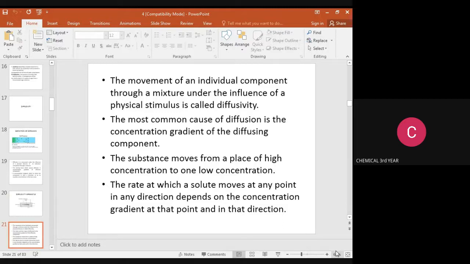The movement of an individual component through a mixture under the influence of a physical stimulus is called diffusivity. The most common cause of diffusion is the concentration gradient of the diffusing component. Due to the concentration gradient, the substance moves from a place of high concentration to low concentration. Majorly, the molecules move from higher to lower. The rate at which solute moves at any point in any direction depends upon the concentration gradient at the point and in that direction.